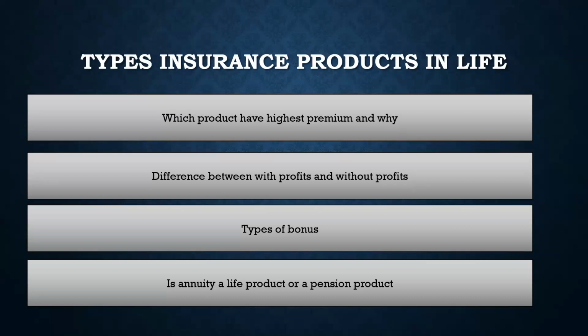These are not the types of bonus. Those are the method of calculation. The types of bonus are reversionary bonus or regular bonus, and terminal bonus. These are the two main types of bonus. There might be other bonuses like cash bonus, special reversionary bonus, etc. These are the types, but it's not simple, compound and super compounding. That's the method of calculation.